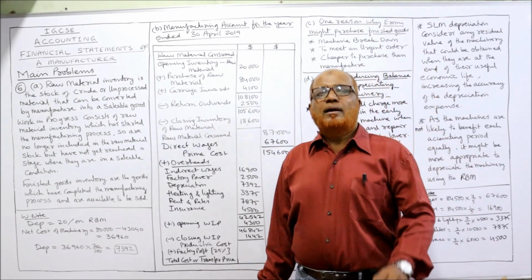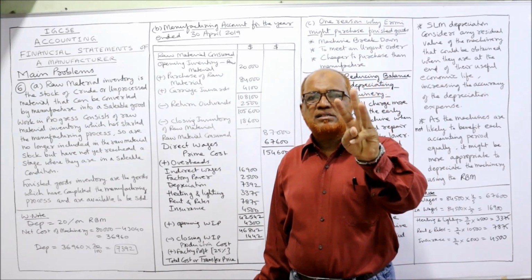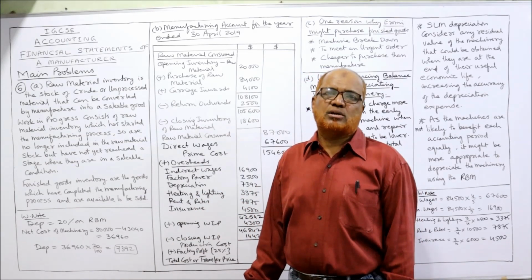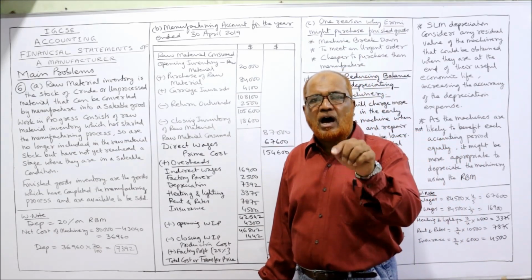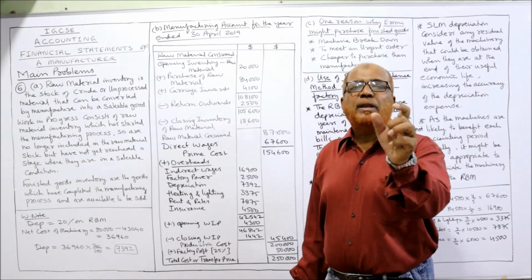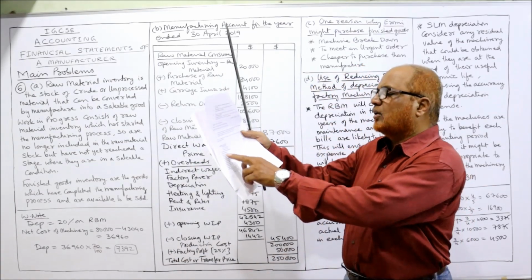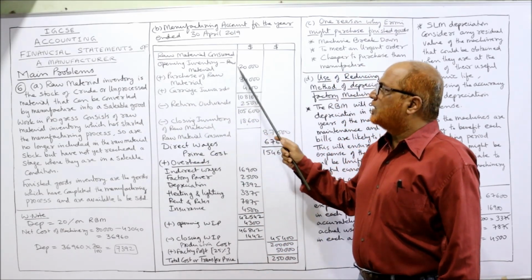First of all, material consumed, direct wages, direct expenses. These three combined together constitute prime cost. The material consumed is not given in the problem. We have to find out the material consumed. How to find out? Take the opening inventory of raw material. In the beginning itself, it is given: opening inventory of raw material 20,000. So opening inventory of raw material 20,000.